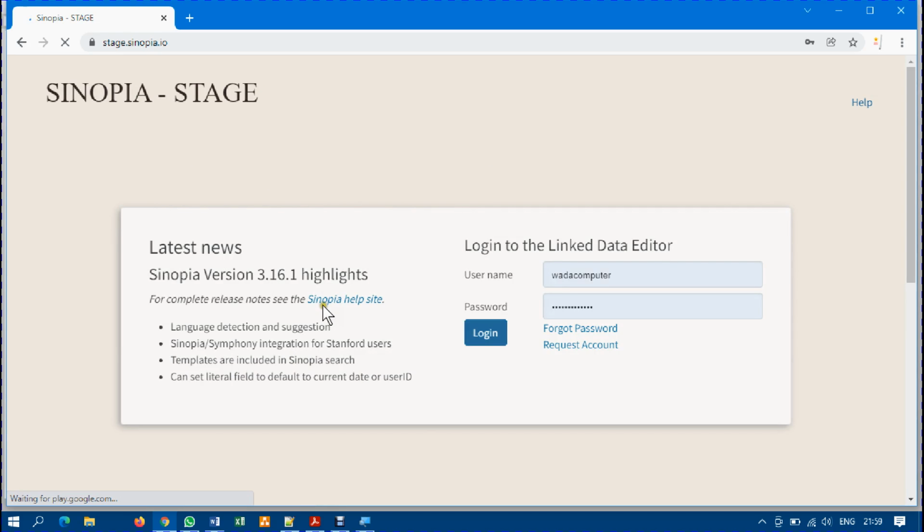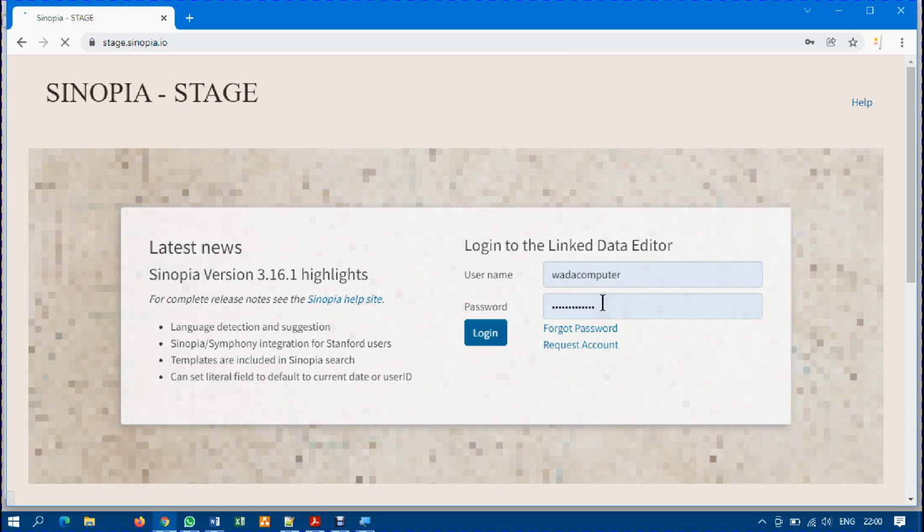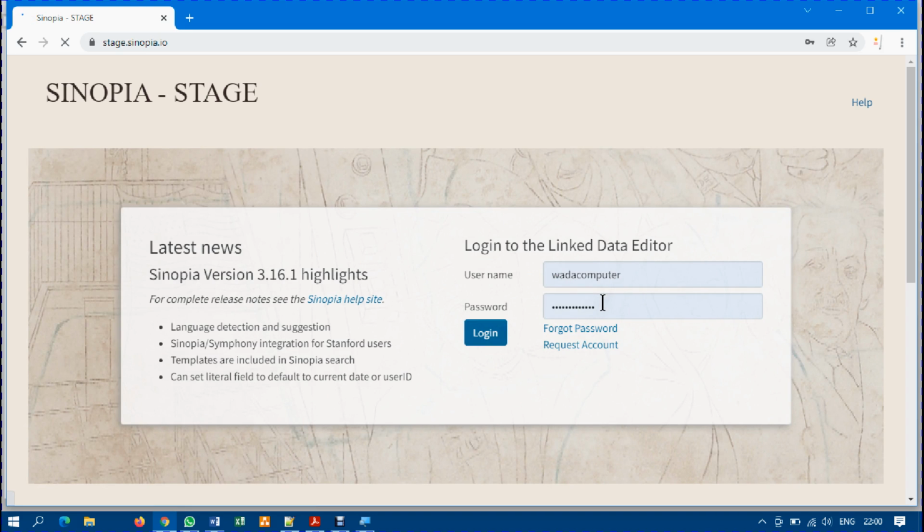and my username is there as Wada Computer, and my password is there saved. I saved it because I do not want to stress myself anytime I want to log in to start typing all over, even though it's a little bit risky, but because our training is such that we don't need to waste much time. So I'm going to click on login now.